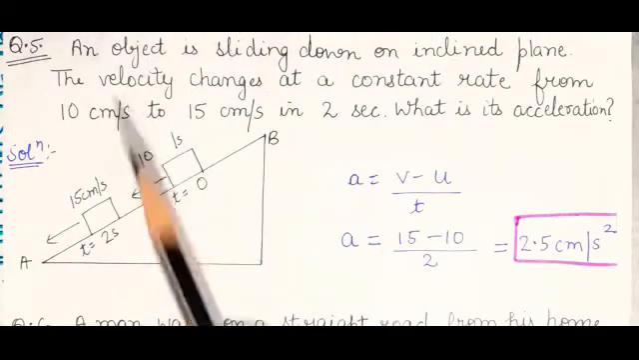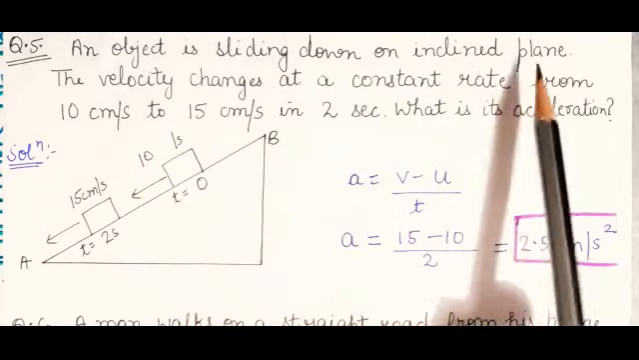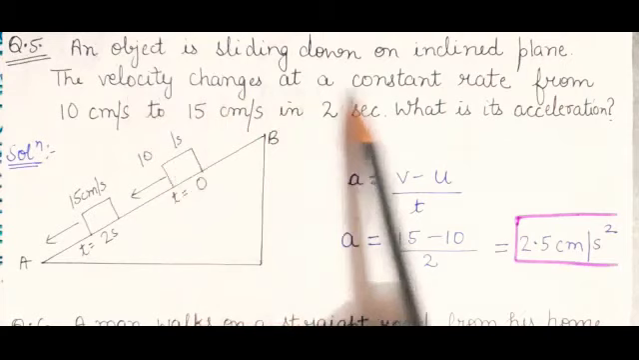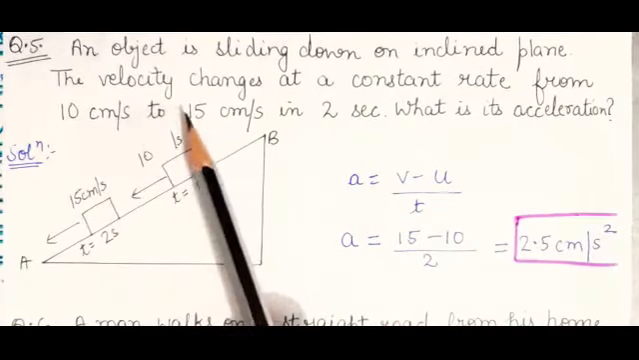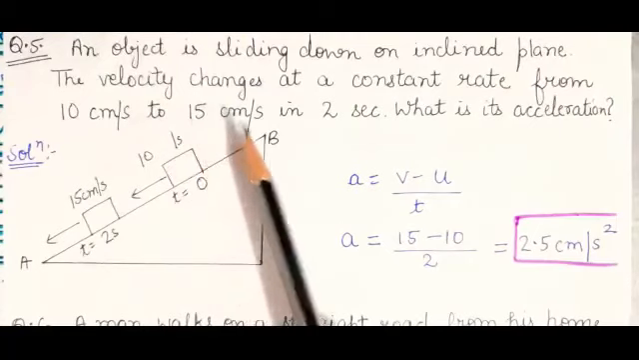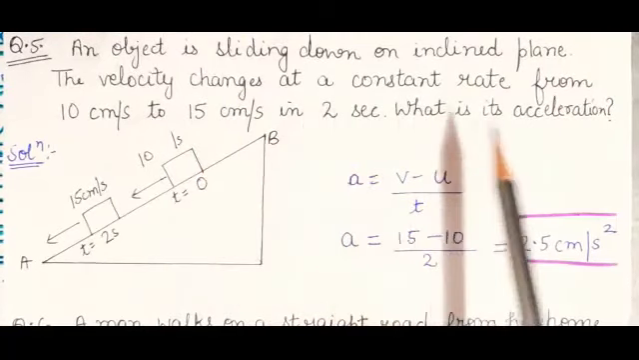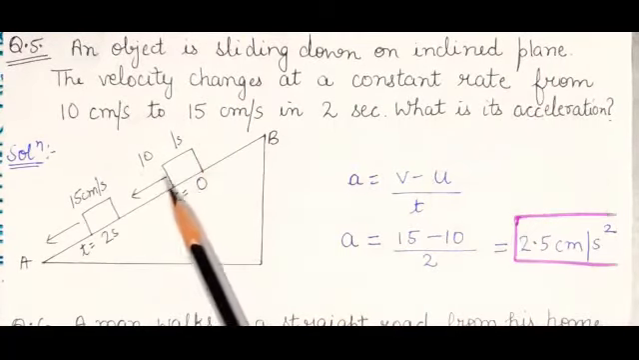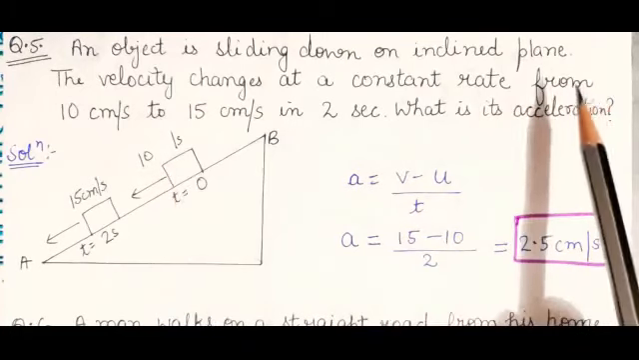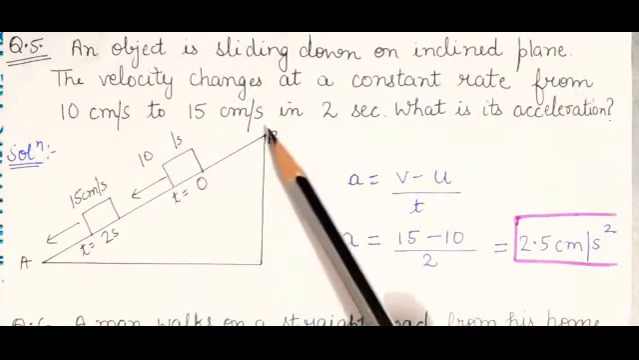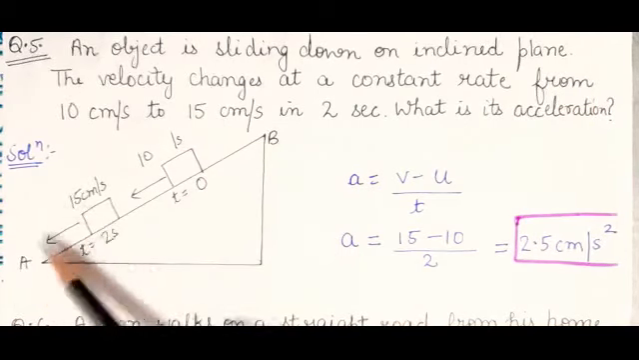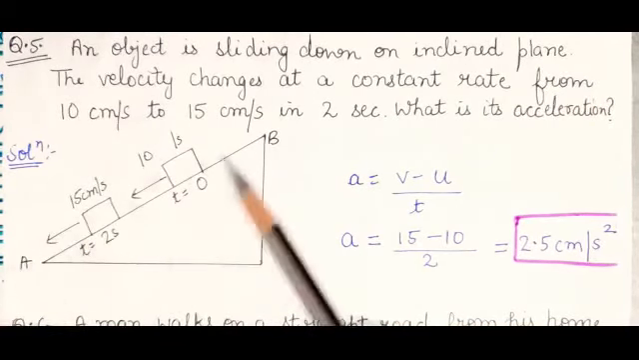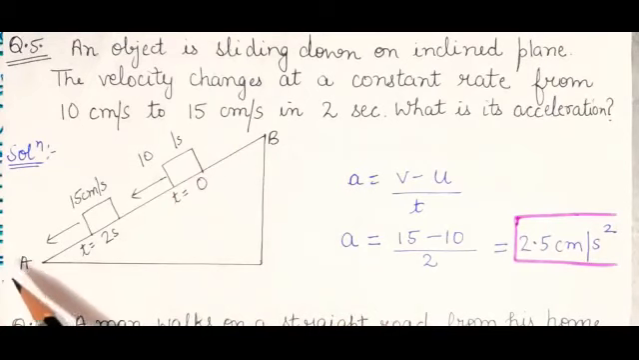Now question number 5. An object is sliding down on an inclined plane. The velocity changes at a constant rate from 10 cm per second to 15 cm per second in 2 seconds. What is its acceleration? The diagram is given and you need to calculate acceleration. Suppose the object is moving in this direction. So let us consider BA as the positive direction.